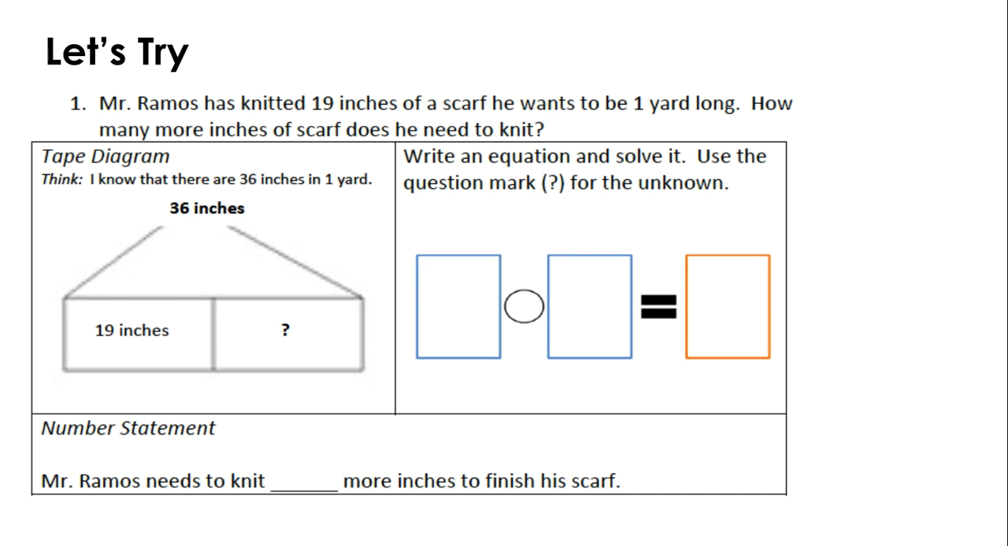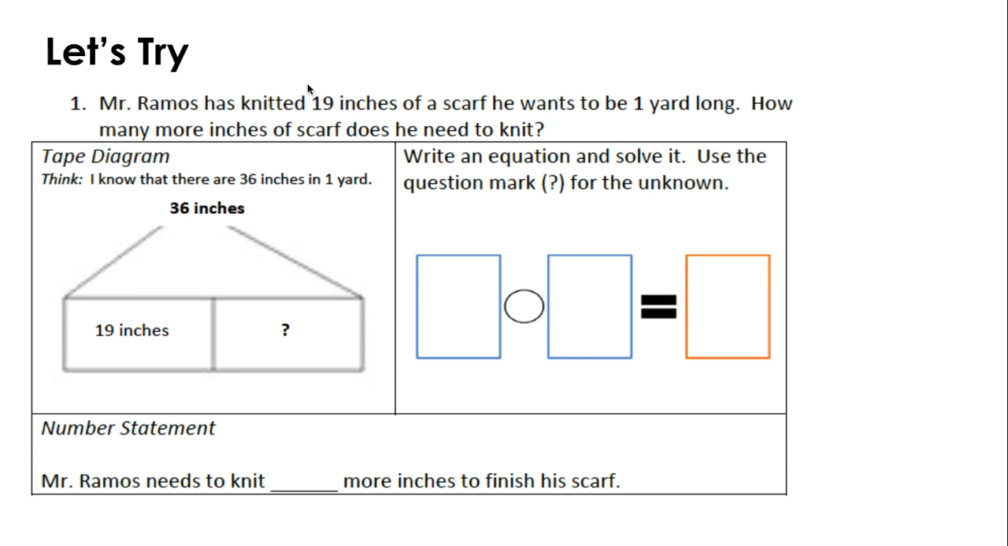Mr. Ramos has knitted 19 inches of a scarf. He wants it to be 1 yard long. How many more inches of scarf does he need to knit? Well, there's that word, yard. Shout out at home, how many inches are in a yard? I hope you're screaming, 36, Miss Allie. If you did say 36, that is correct.